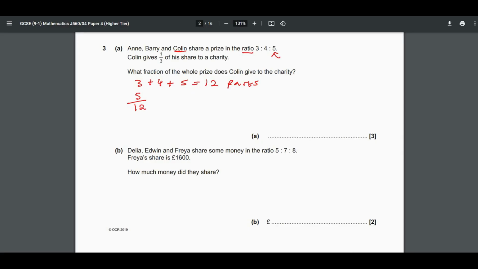Okay? Now, we're told that Colin gives a third of his share to charity. So we just need to find a third of 5 over 12. And the easiest way to do that is by multiplying 5 over 12 by a third, which will give you 5 over 36. Okay, so the answer is 5 over 36.